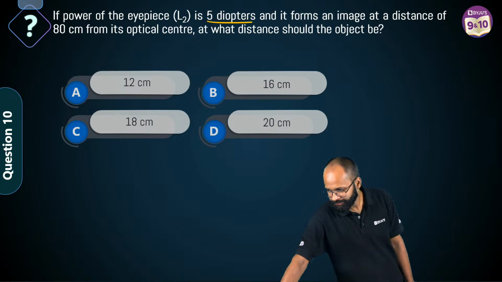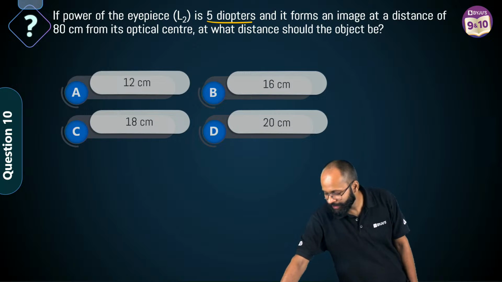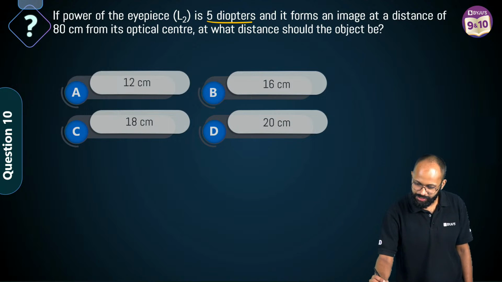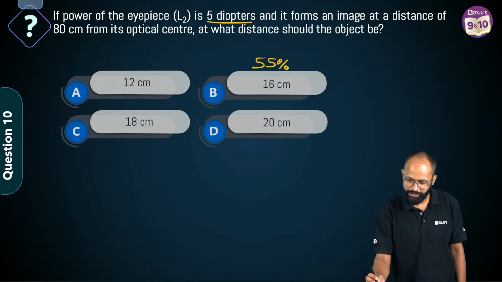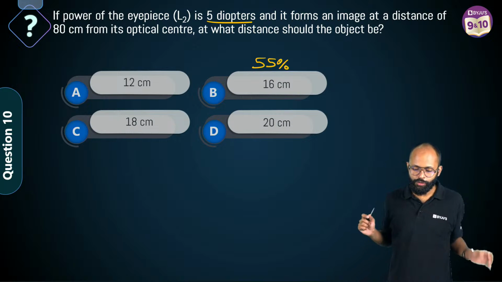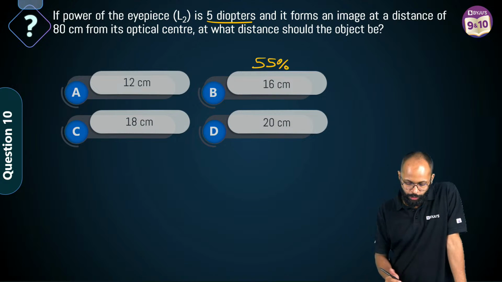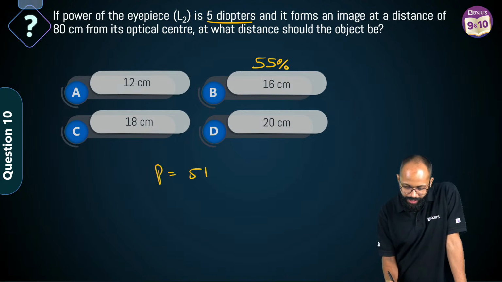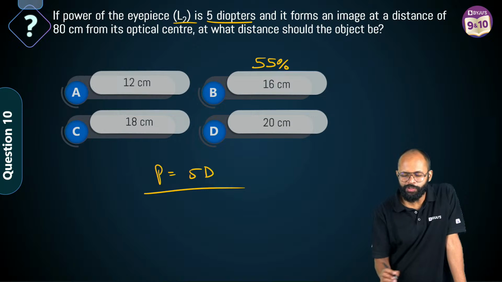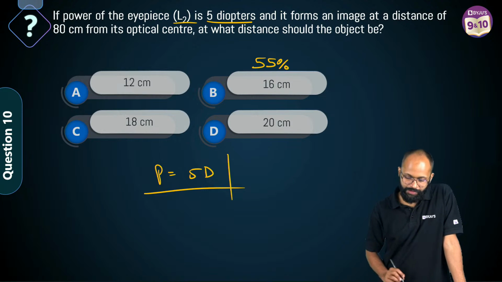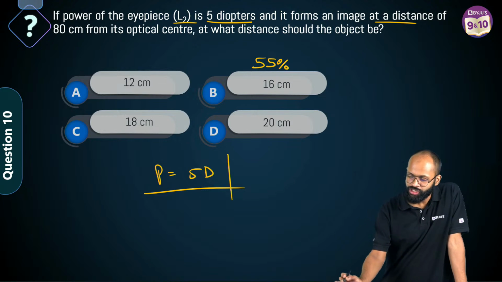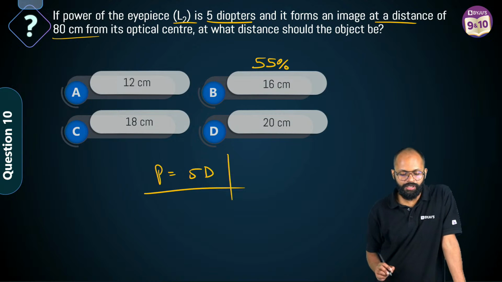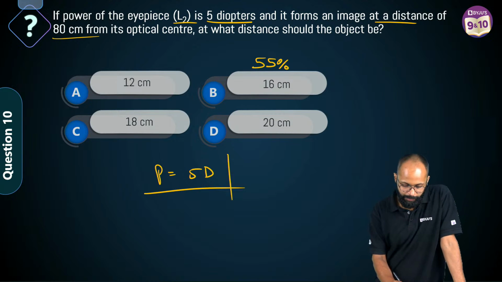It will be B. Okay, option B is 55%. What is given to you? Power of eyepiece L2, P is equal to 5 diopters. And this L2 is a convex lens. Power is given. It forms an image at a distance of 80 centimeters from its optical center. So V is equal to 80 centimeters.